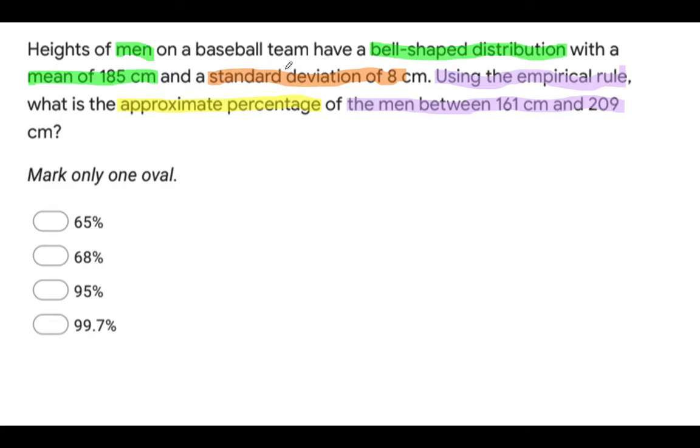Now, when we look at the second question, it says that heights of men on a baseball team have a bell-shaped distribution with a mean of 185. So if I say that the mean for the men is equal to 185, and the standard deviation for the men is 8, and then using the empirical rule, what is the approximate percentage of the men between 161 and 209? So I can solve the question like the previous question, or even I can say this. On the left side I have 161.